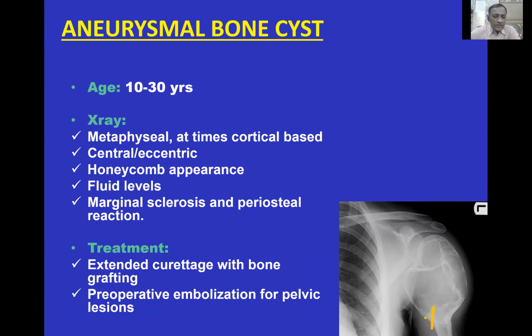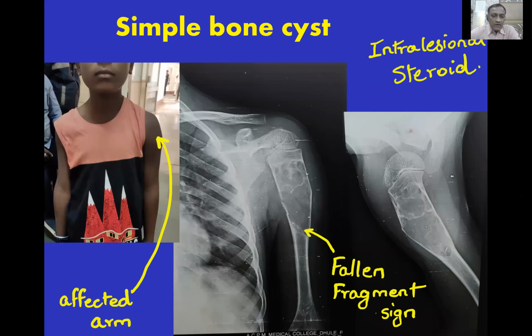This is a simple bone cyst. I couldn't get the specimen, but this is the clinical picture of a swelling and pain in the proximal humerus. Radiologically, it shows an osteolytic expansile lesion with a fallen fragment sign, and this was treated with intralesional steroid therapy.